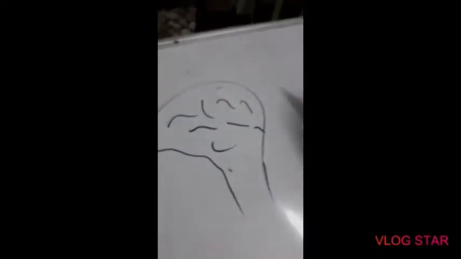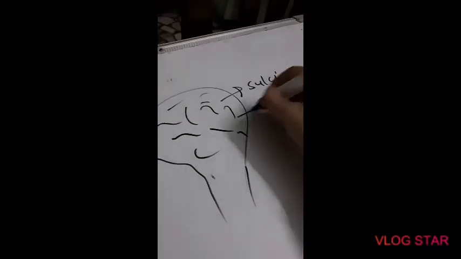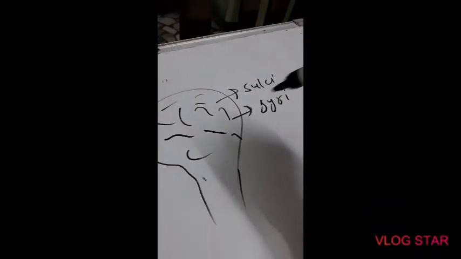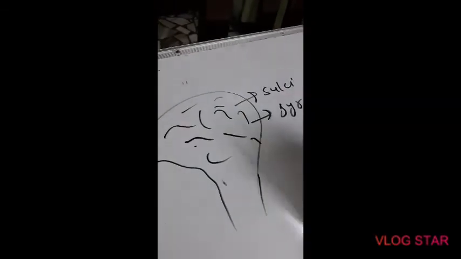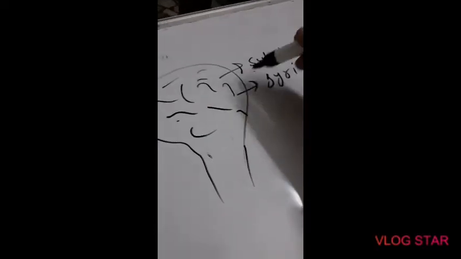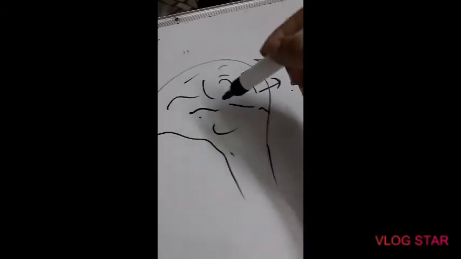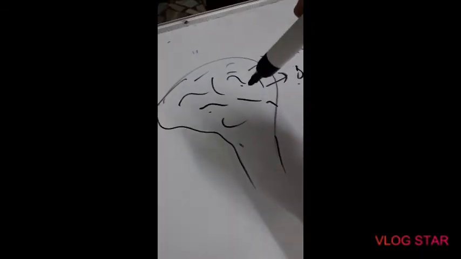Then if you see the structure of the brain, you must have seen these kind of lines over the brain. These kind of grooves and ridges are known as sulci and gyri. Why are they found? They are present to increase the surface area of the brain. For what? To hold more and more neurons. The greater the sulci and gyri in the brain, the greater the surface area, and the brain would have more neurons. More neurons, more activity. Brain will be more sharp. So this was all about the human brain that we have studied along with its functions.